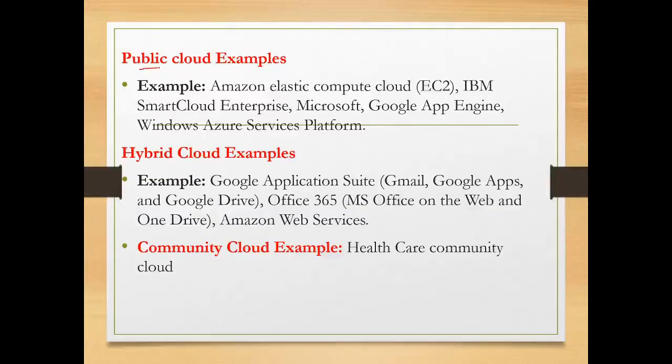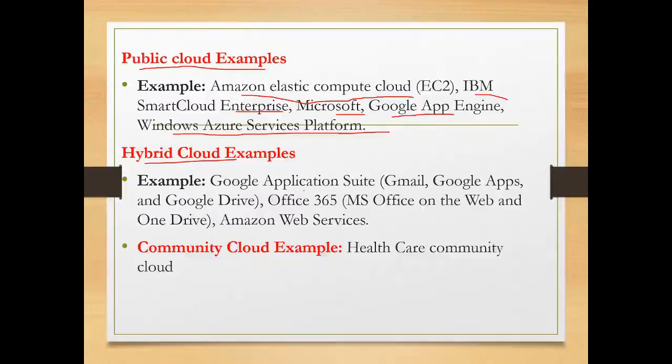So, examples of public cloud: Amazon Elastic Compute Cloud is an example of public cloud. IBM Smart Cloud Enterprise, Microsoft. In Microsoft, we have many services, and some of them belong to public cloud. Google App Engine, Windows Azure Services Platform. So these come under the public cloud.